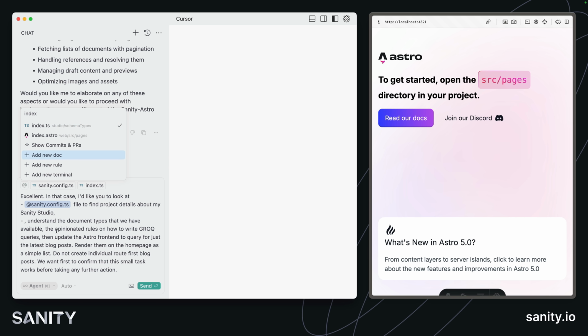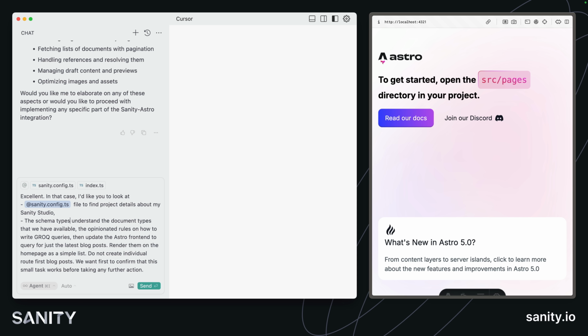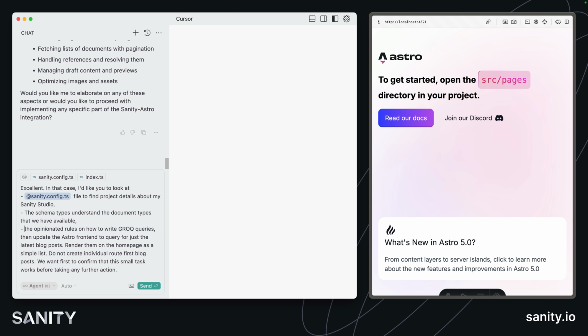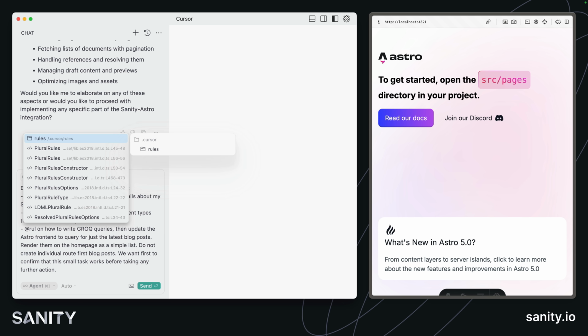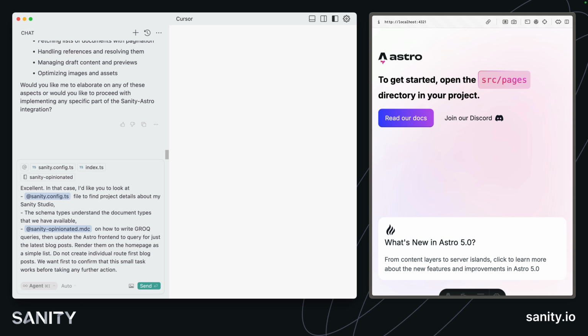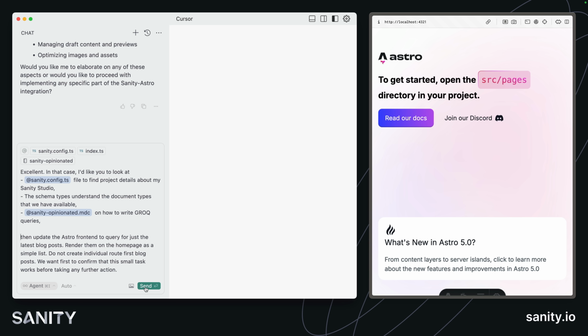Let's get the index file from inside of the schema types. And also the opinionated rules. Then perform the rest.